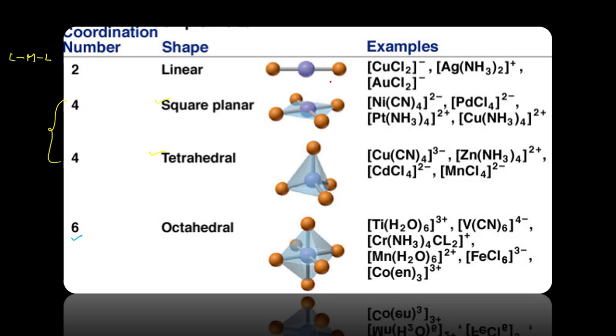the relationship between the coordination number and the shape of the molecule, meaning the geometry of the molecules. If the coordination number is 2, the shape will be linear. If the coordination number is 4, the geometry will be either square planar or tetrahedral. And if the coordination number is 6, then octahedral geometry will be associated with it. So there is a relationship with the coordination number.